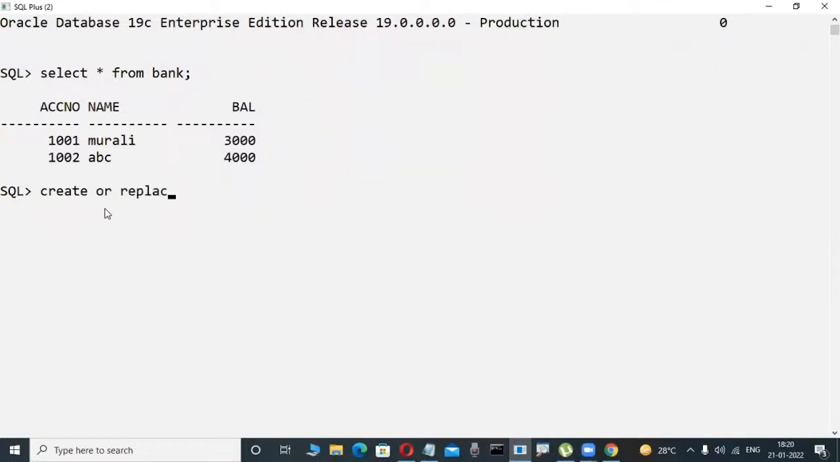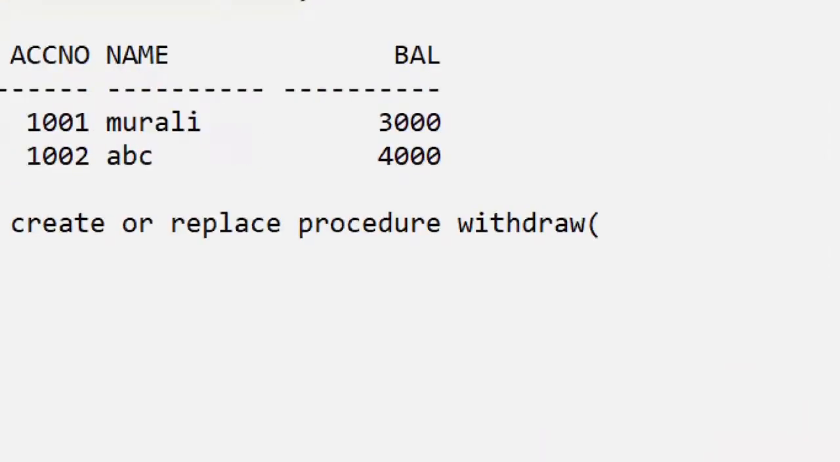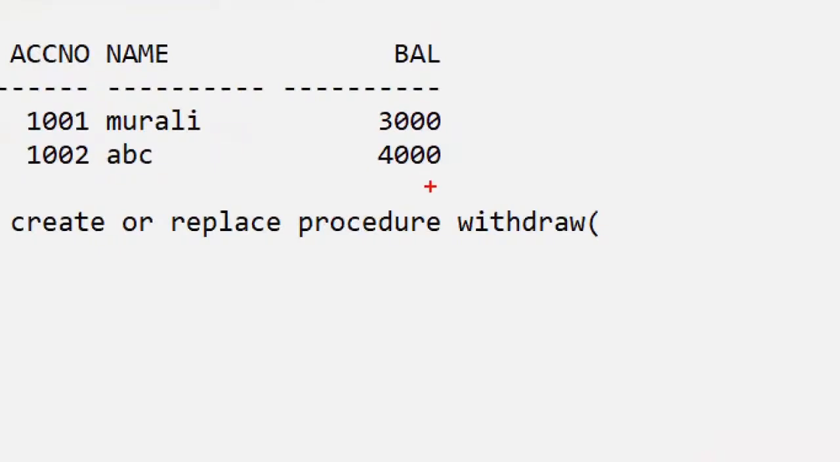Create or replace procedure. Observe it here. My procedure name is withdraw. Slowly observe; this is a table. In my project, I try to implement one small scenario only, withdraw.